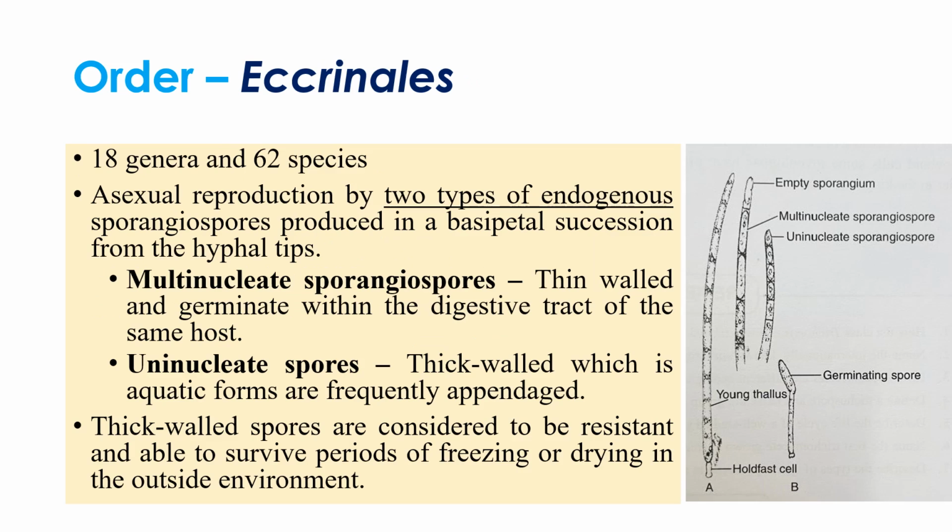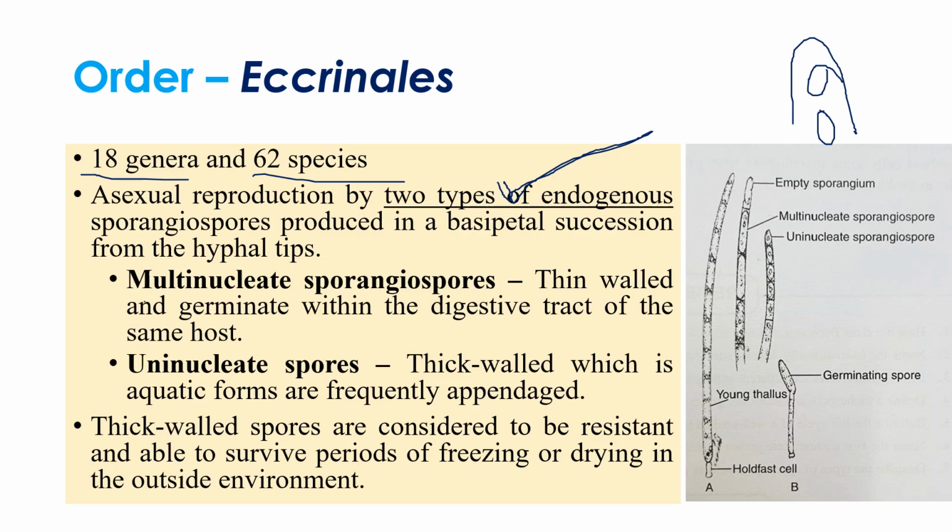And the next order is Eccrinales. So this Eccrinales consists of 18 genera and 62 species. Here, as we have discussed, there is only asexual reproduction in the remaining orders except Harpellales. So here in asexual reproduction, two types of sporangiospores are produced. The sporangiospores are produced endogenously. Endo means inside. The sporangiospores are produced inside this sporangium.